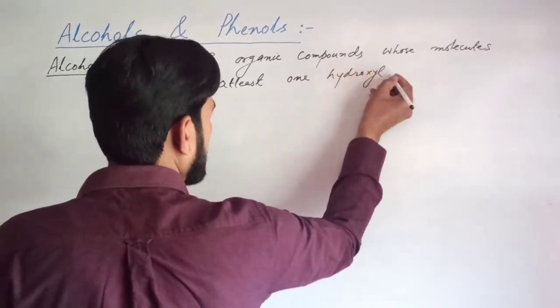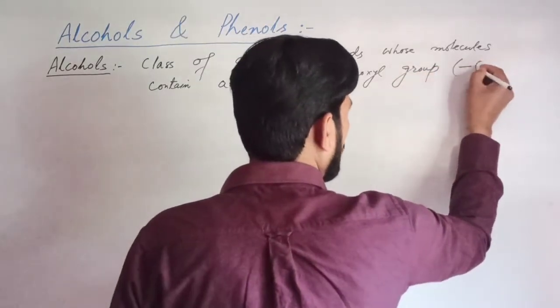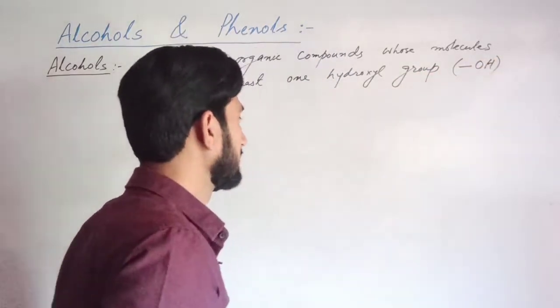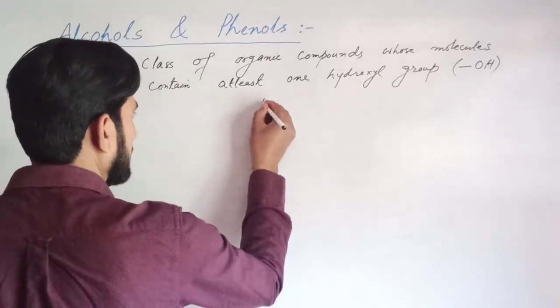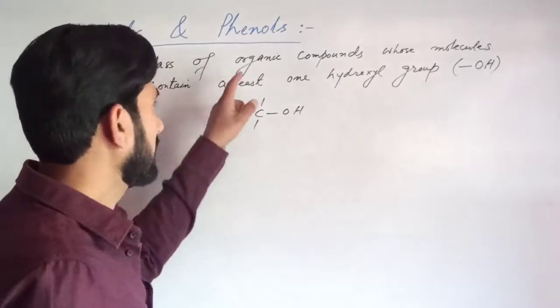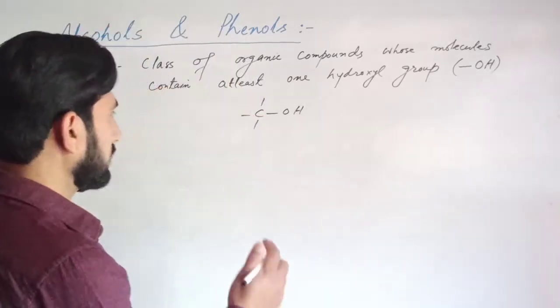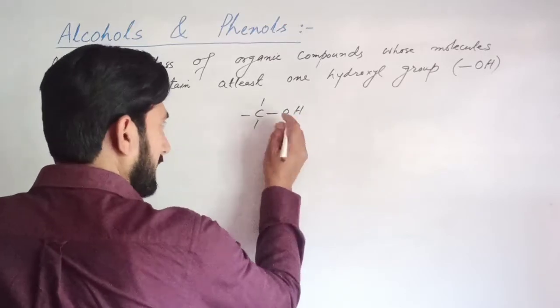Hydroxyl group, that is OH group. It means that this class or family of organic compounds has molecules that contain a hydroxyl group.